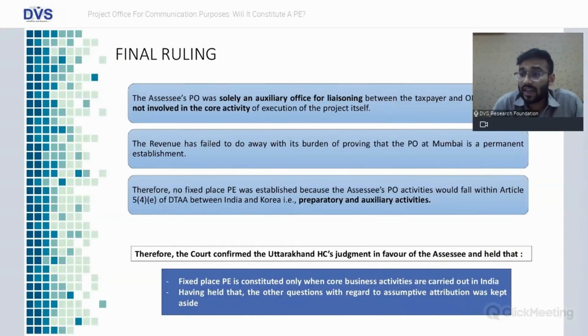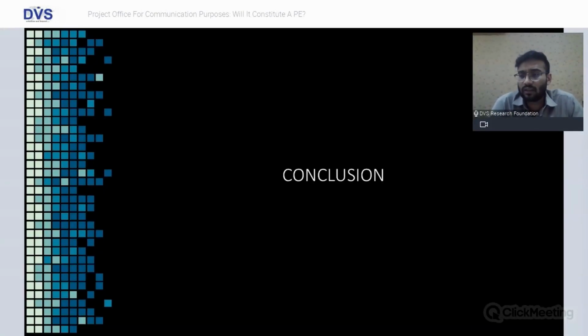Final ruling: the activities performed by the project office in Mumbai, India, are not core business activity. It is only preparatory and auxiliary kind of activities being done by the project office. That being the case, even though there is a place of operation in India, that place of operation would not be regarded as a PE. So the Supreme Court confirmed the Uttarakhand High Court judgment in favor of the assessee, and the revenue's appeal was dismissed.